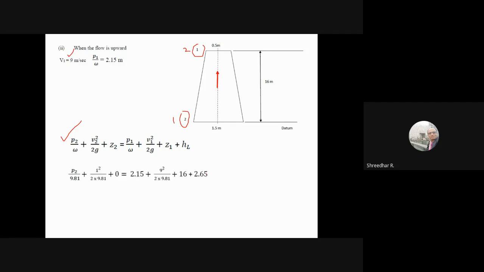Now what is asked is the pressure at the larger end, which we have maintained as P2. Similarly, the pressure at the smaller end is given, the velocity is known, and Z is known. Z2 is 0, and Z1, because we have taken section 1, you have to substitute 16 here.